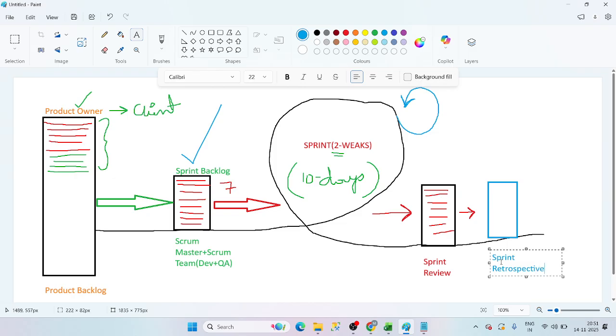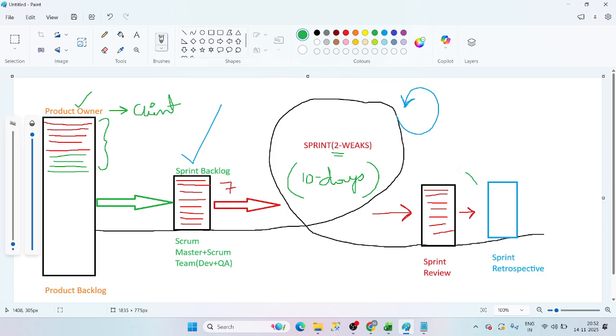This is one of the very important meetings, guys, for the Scrum Masters. What are we going to do here? We are going to discuss the sprint, what we have done, based upon the client feedback. Now, Manoj, where do we get the client feedback? See here.